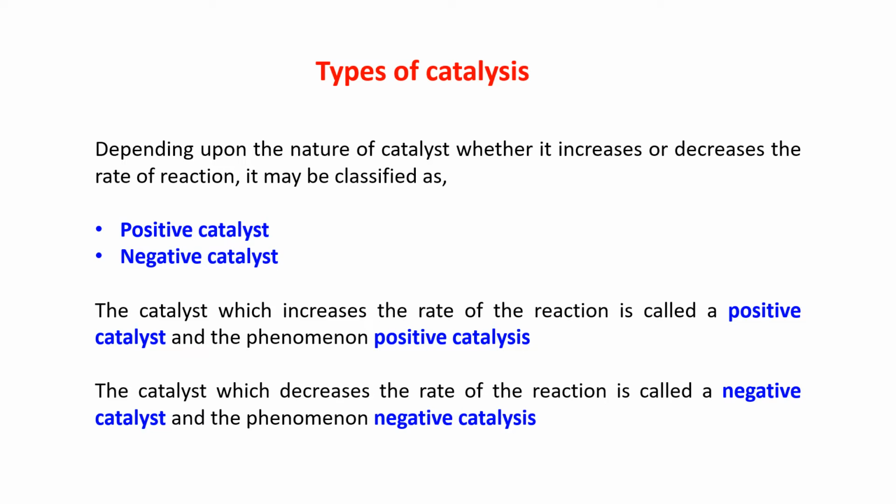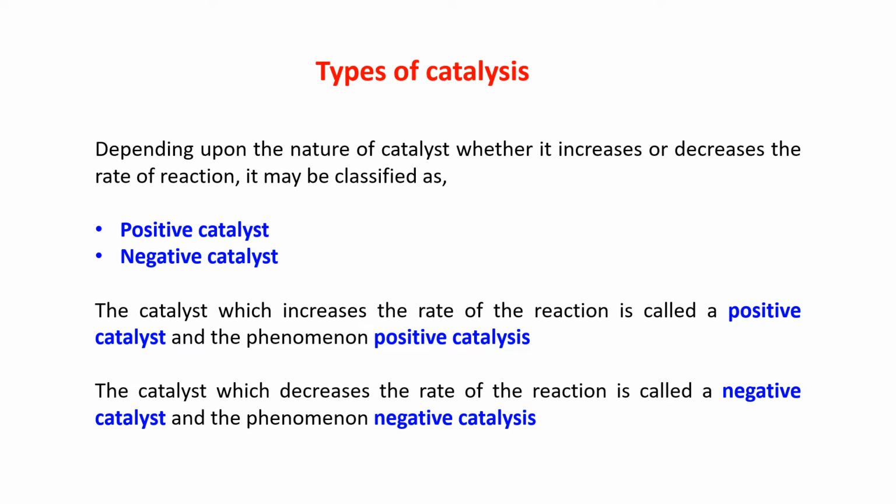Next is types of catalysis. Depending upon the nature of catalyst, whether it increases or decreases the rate of reaction, it may be classified as positive catalyst and negative catalyst.